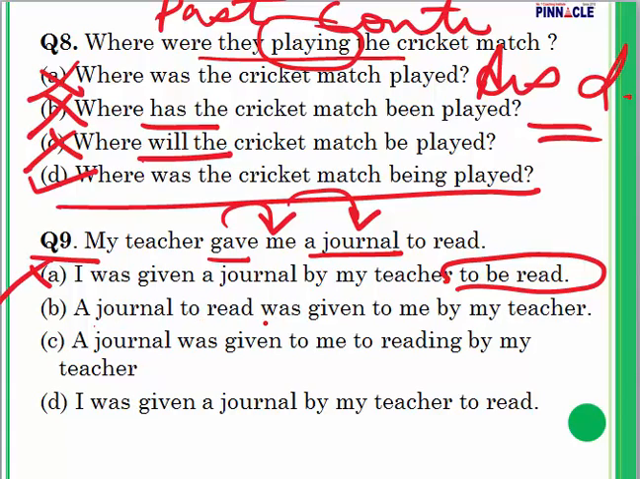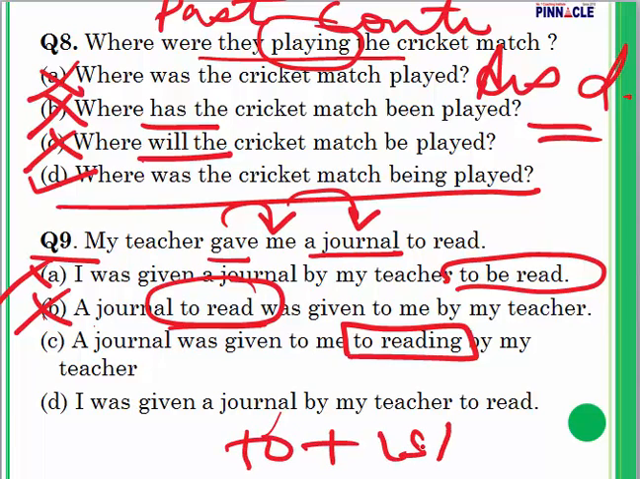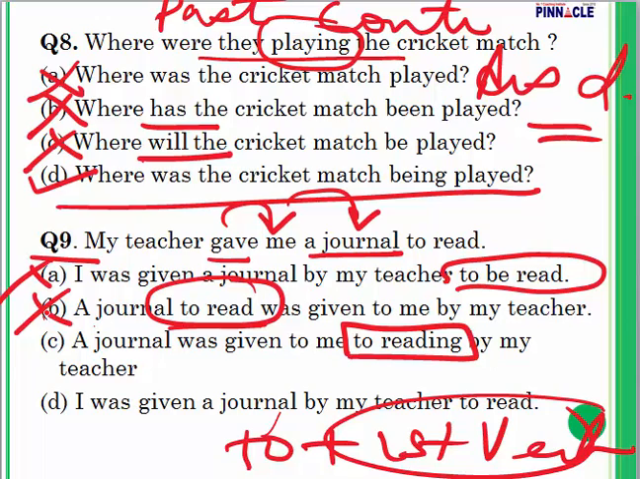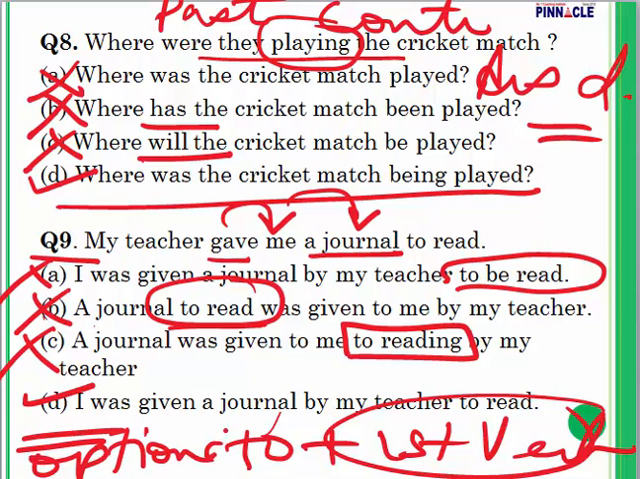A journal to read was given to me by my teacher. A journal to read, incorrect subject. I wouldn't say incorrect subject exactly. A journal to be read would have been better. So here there is something wrong in the structure, so eliminate it. A journal was given to me to reading. After to we never use verb plus ing. We have to use to plus the first form of the verb. So that is the reason this one also gets eliminated. And what am I left with? I was given a journal by my teacher to read. This is correct. So I will go with option D.